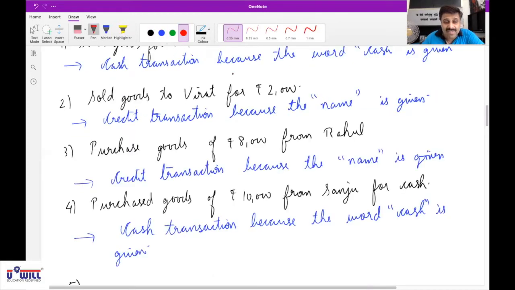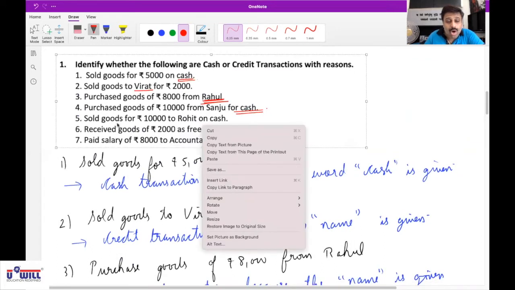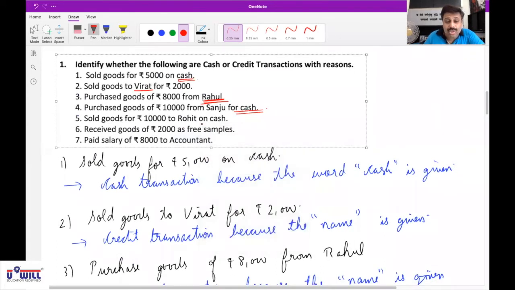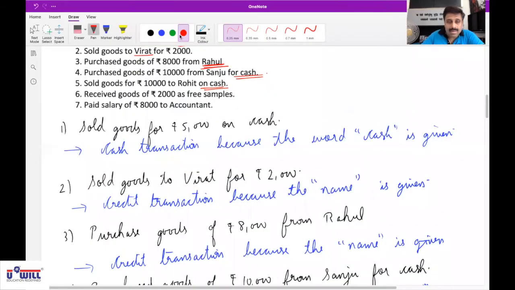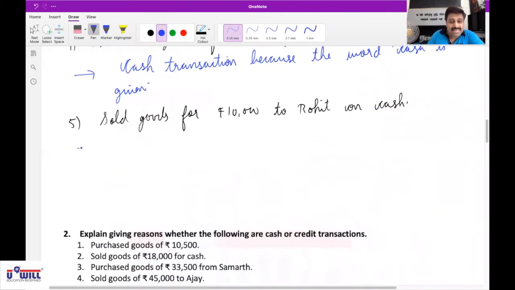Chalo, fifth one. Sold goods of rupees 10,000 to Rohit on cash. Cash transaction, because the word cash is mentioned. Since the word cash is given, it is a cash transaction.